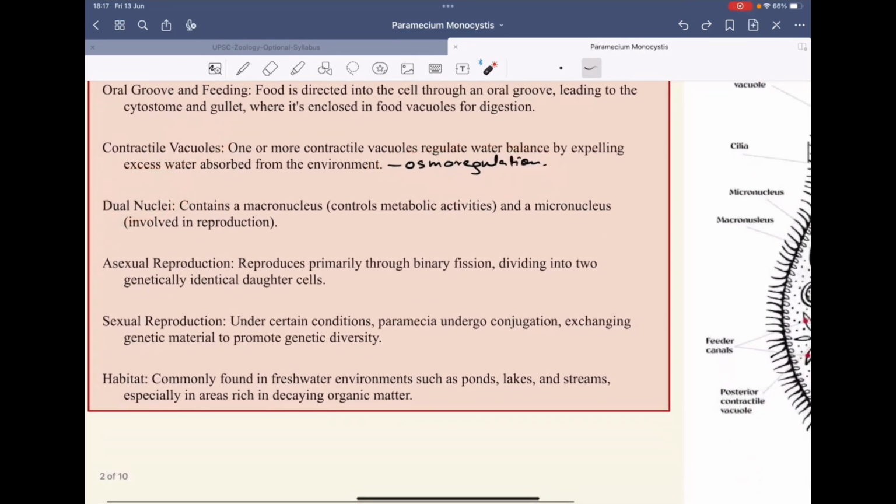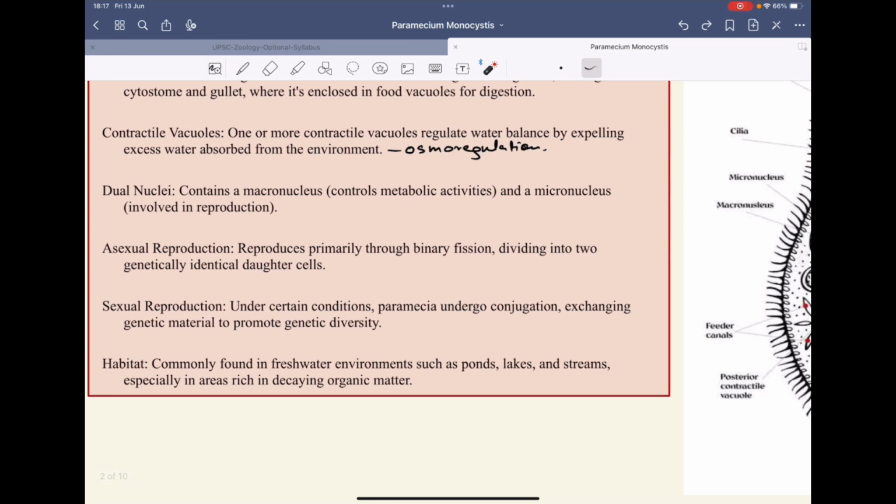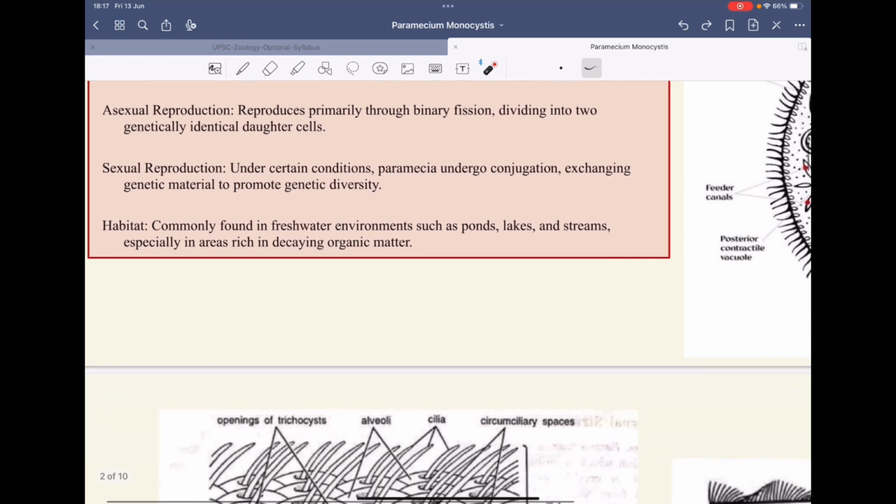It has dual nuclei. The macronucleus controls the metabolic activities, and the micronucleus is involved in reproduction. That's why, when we studied conjugation or orthogamy, we saw that the macronucleus did not divide but disintegrated when the division took place. It shows asexual reproduction by binary fission, and sexual reproduction. We already saw conjugation, orthogamy, hemixis. There is also one nuclear reorganization, endomixis. Its habitat is freshwater, mostly ponds, lakes, and streams, and it feeds on dead and decaying matter.